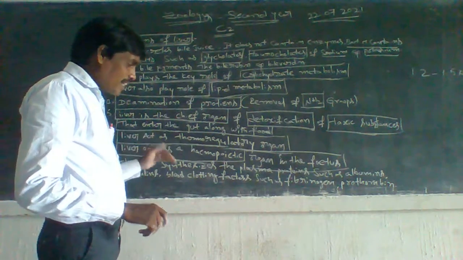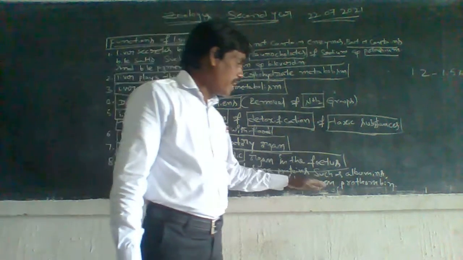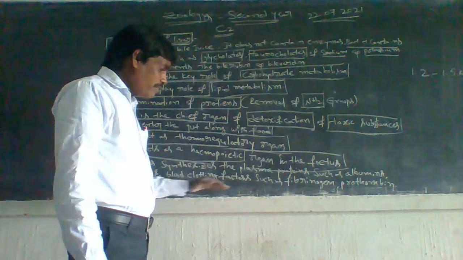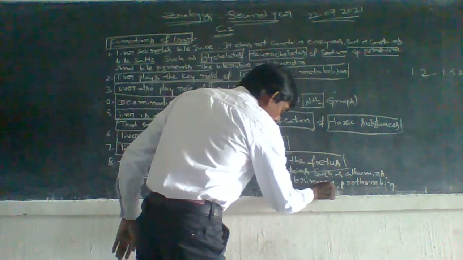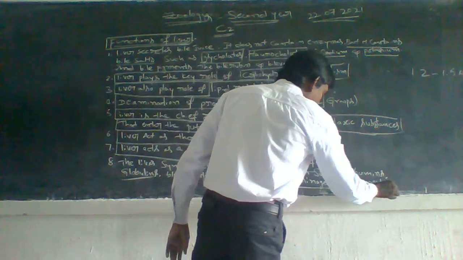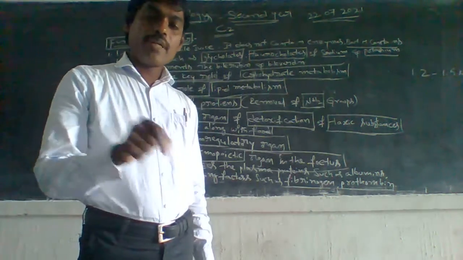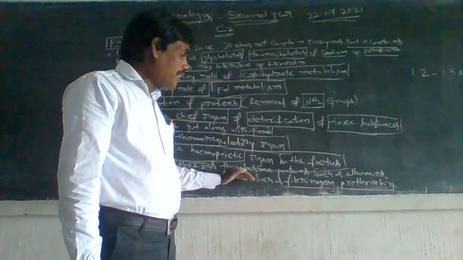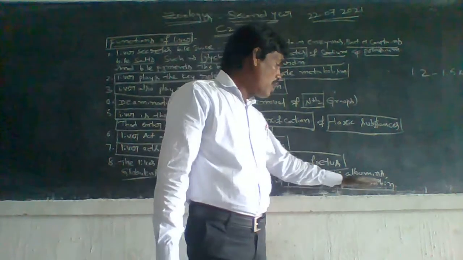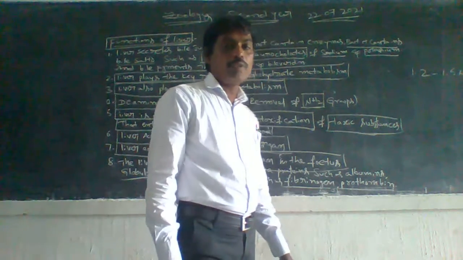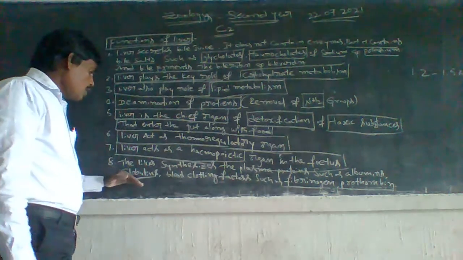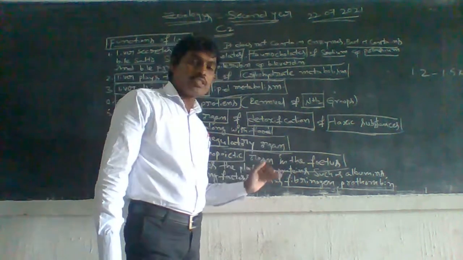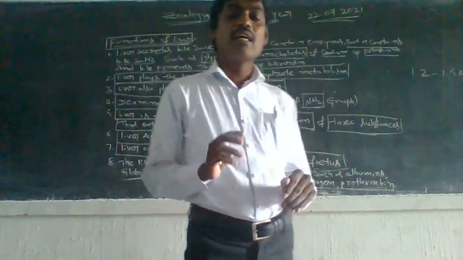Next, eighth one. The liver synthesizes the plasma proteins such as albumins and globulins, and blood clotting factors such as fibrinogen and prothrombin. These are the functions of liver.